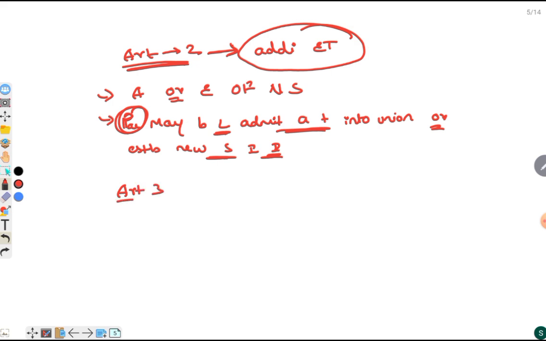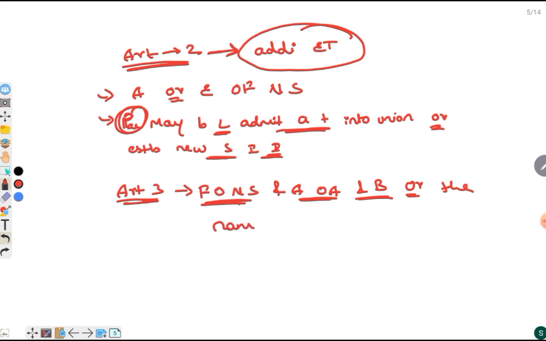Article 3 says formation of new states and alteration of areas and boundaries or names of existing states. That is, formation of new states and alteration of areas and boundaries, or alteration of name of the existing states. This is what Article 3 says. There are clauses in Article 3.